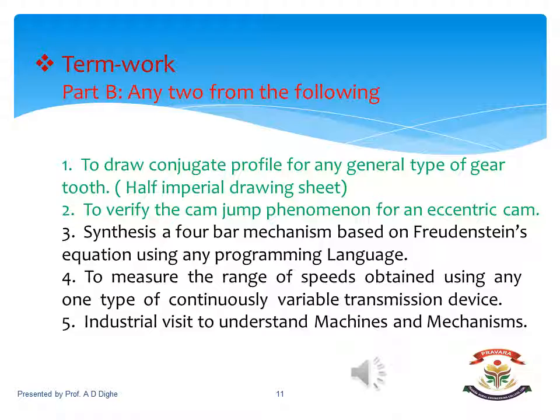Then second is to verify the cam jump phenomenon for an eccentric cam. Most probably we are going to cover these two experiments, and in addition to that, the fifth, that is industrial visit to understand the machines and mechanisms, that also we will try to cover.